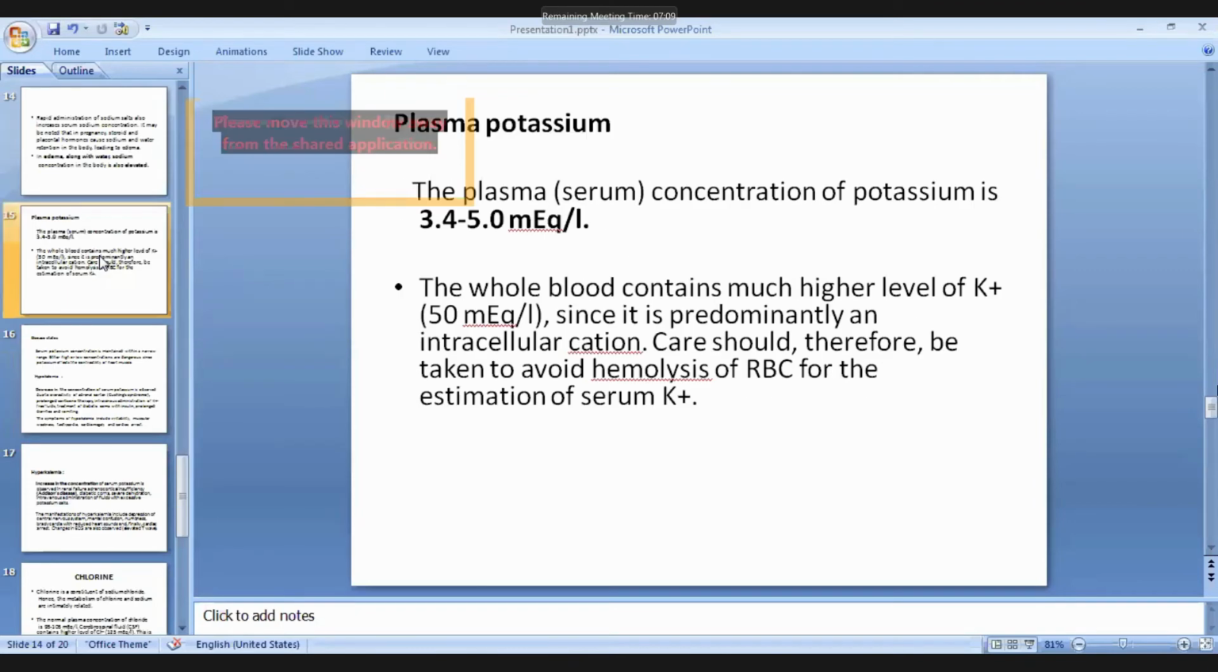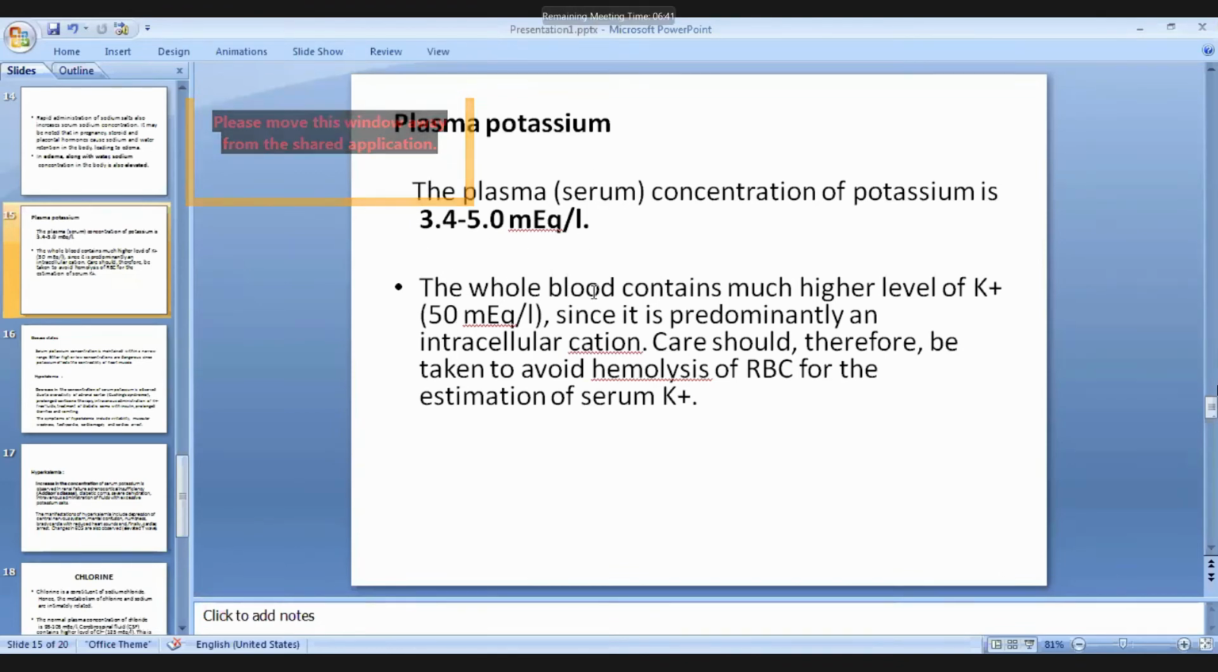Plasma potassium. Another major electrolyte is potassium, and its concentration in serum is 3.5 to 5 milliequivalent per liter. Another important note is that whole blood contains a higher level of potassium. Potassium is present more inside the cell. Okay, so this is the level in plasma. We do not include the cells.